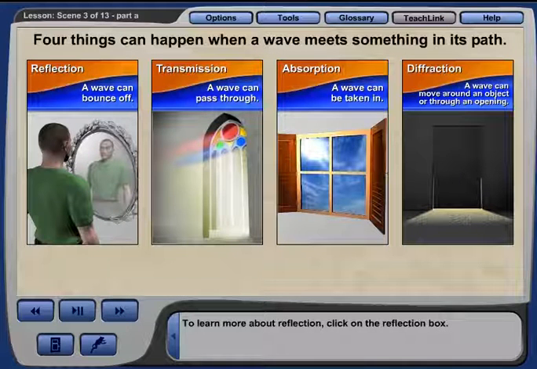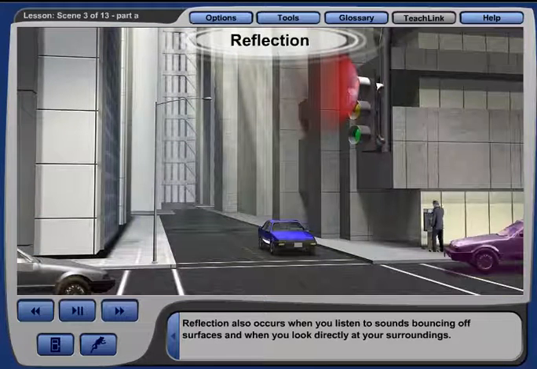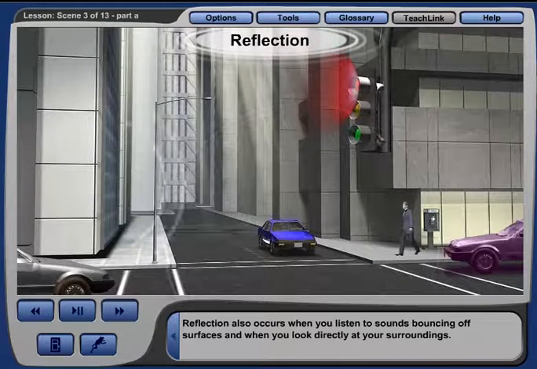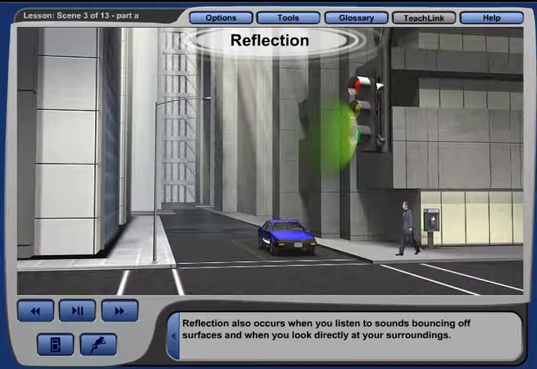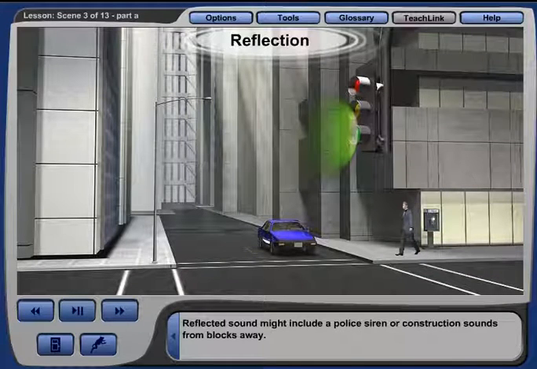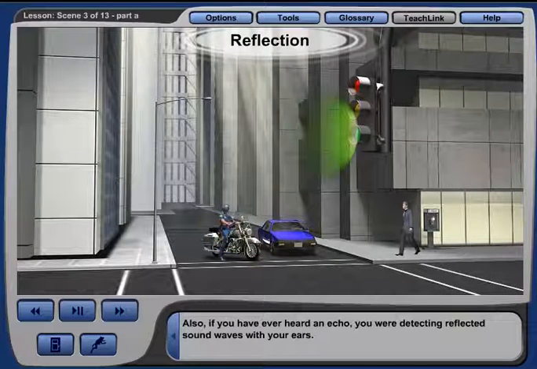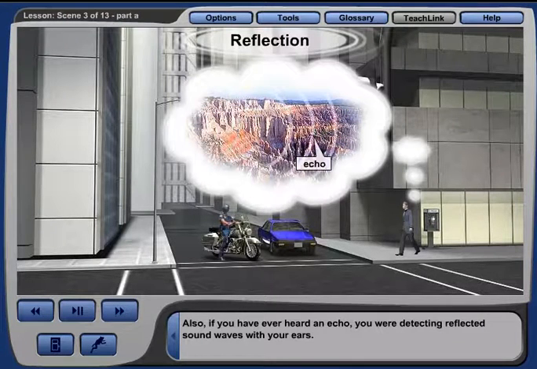To learn more about reflection, click on the reflection box. You experience reflection of light when you look into a mirror. Reflection also occurs when you listen to sounds bouncing off surfaces and when you look directly at your surroundings. Reflected sound might include a police siren or construction sounds from blocks away. Also, if you have ever heard an echo, you were detecting reflected sound waves with your ears.